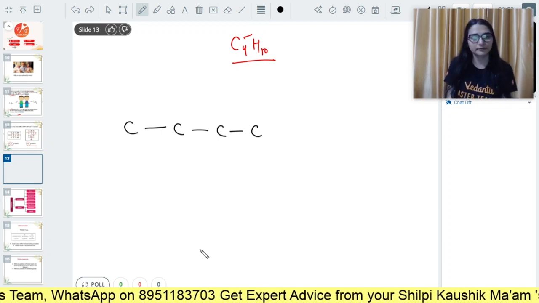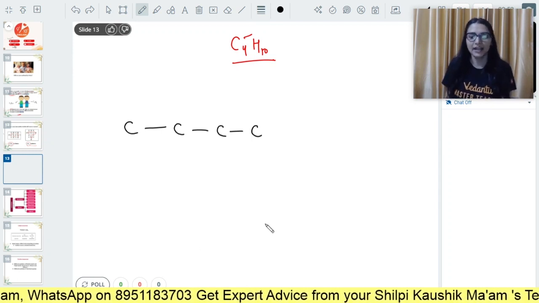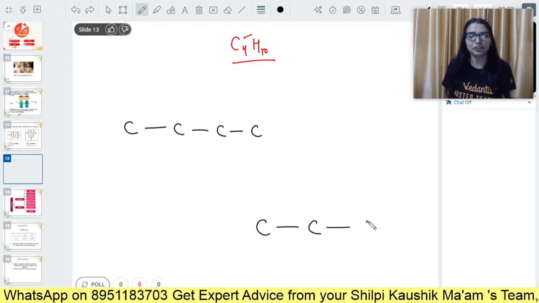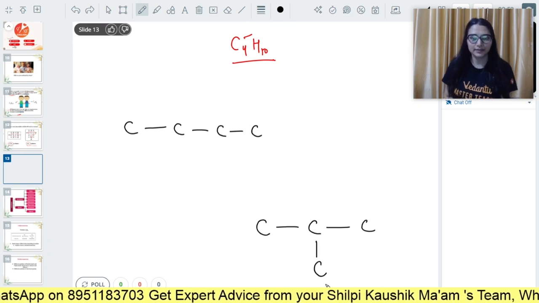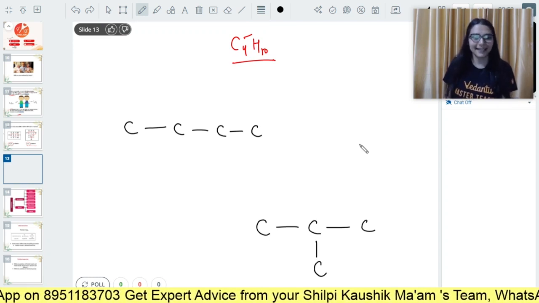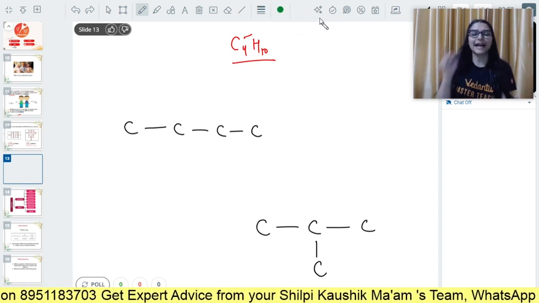Tell me in the chat box. Yes, what is it? 3 carbons I can attach in the straight chain, the 4th as a substituent. Is it separate now? Yes. The last thing should be to attach the hydrogens.